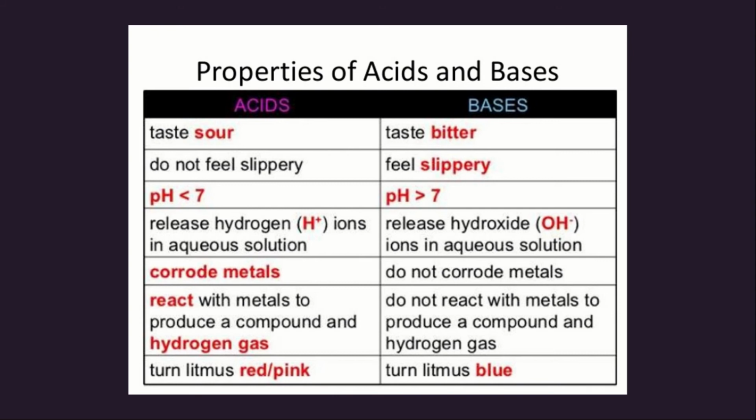Acids release hydrogen, H plus, ions in aqueous solution, whereas bases release hydroxide, that is OH minus, ions in aqueous solution. Acids corrode metals, which means they almost melt or reduce the metals; bases do not corrode metals. Next, acids react with metals to produce a compound and hydrogen gas. Bases do not react with metals to produce a compound and hydrogen gas. In the last, litmus paper turns red or pink in the case of acid, and litmus paper turns blue in the case of base.